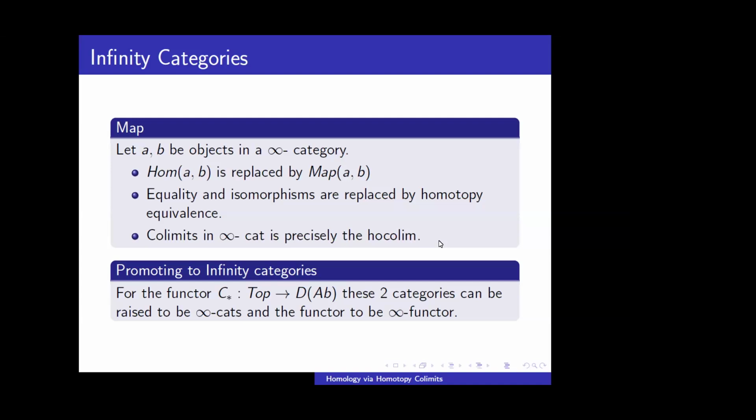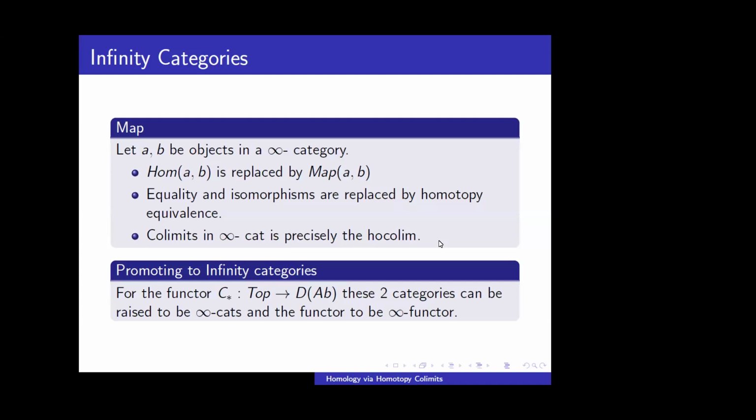It's a CW complex of such kind, so the hom set is replaced by a mapping space, and equality and isomorphisms are replaced by homotopy equivalence. We see that colimits in an infinity category are precisely the homotopy colimits. So everywhere we're calculating homotopy colimits because we need colimits in the infinity category.